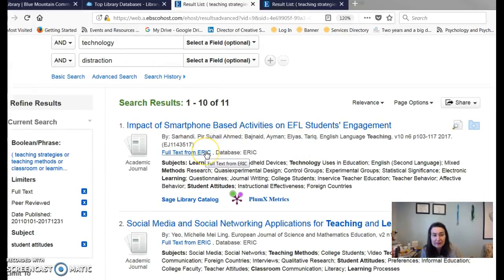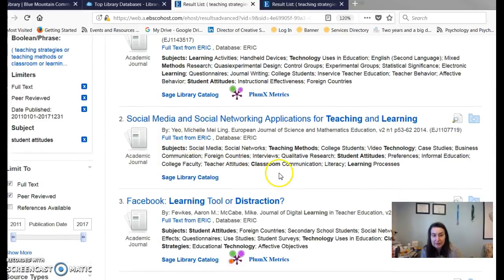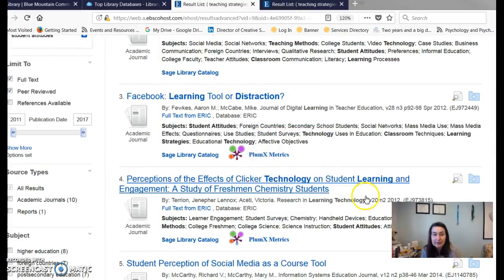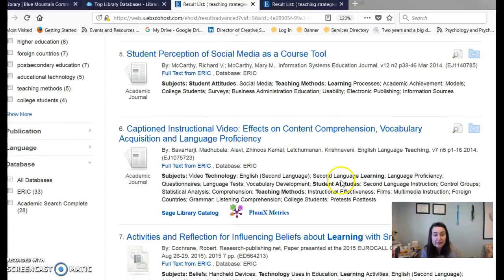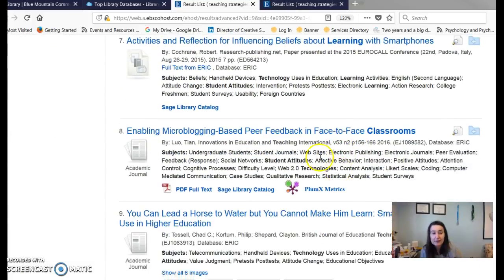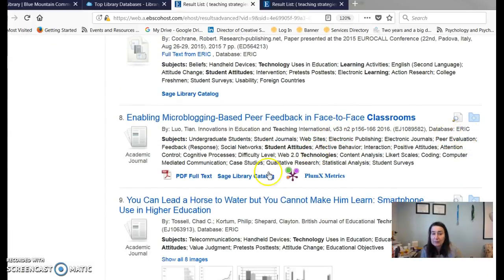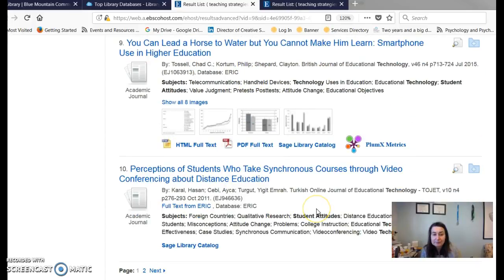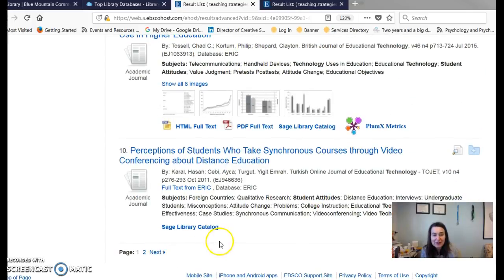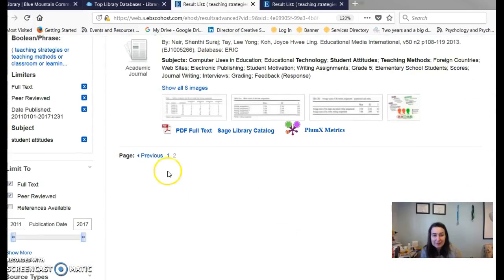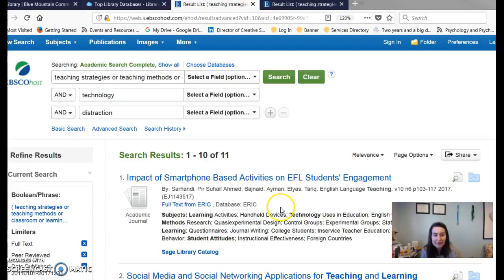One thing I'm seeing right here is full text from ERIC, full text from ERIC. Let's see if any of these are not from ERIC. If not, then I'm going to have to, oh, okay, good. Oh, this says it's from ERIC too, but that's a little bit different. I might have to undo our search to show you my example. Interesting, all of these are from ERIC, very fascinating.